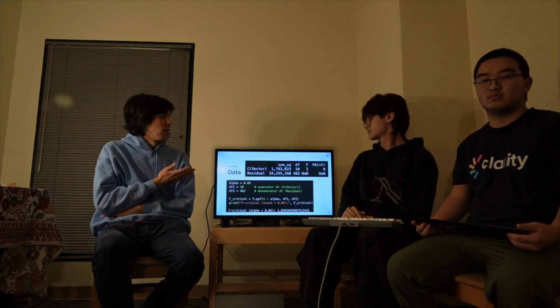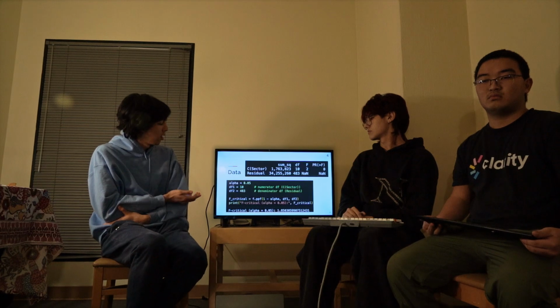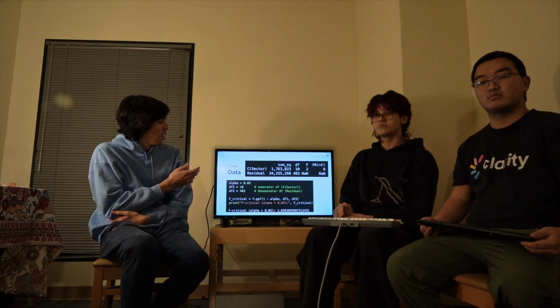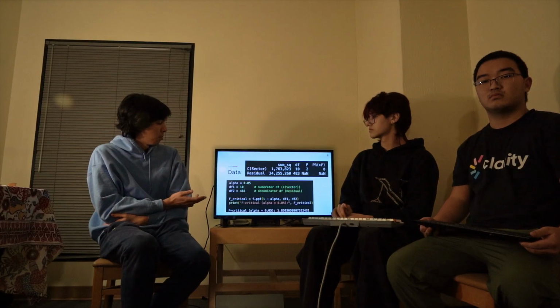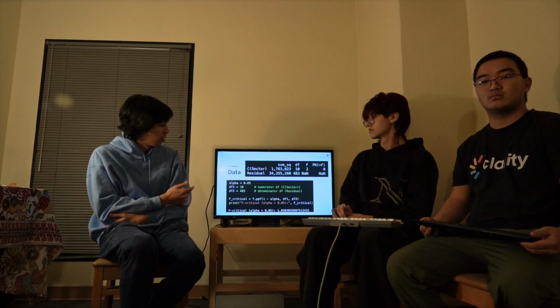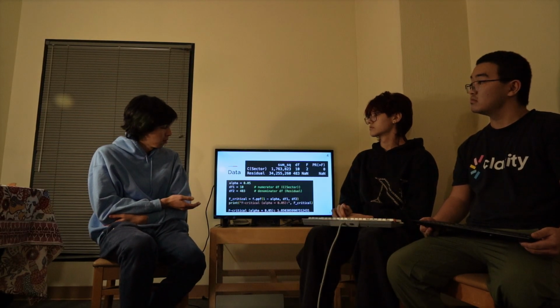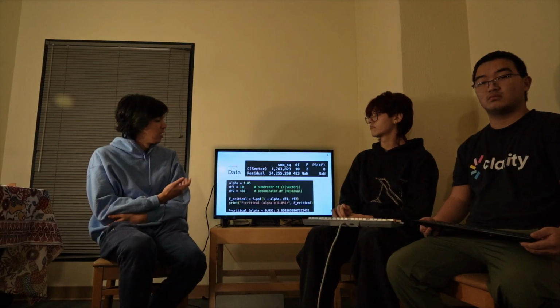Our p-value is 0, which is lower than our alpha value of 0.05. This means that there is evidence to reject the null hypothesis. The F value is larger than the F critical value, which gives us even more evidence to reject the null hypothesis.